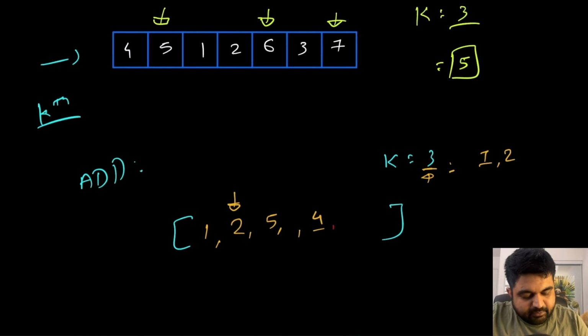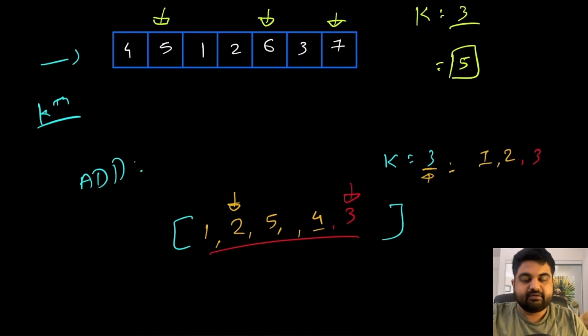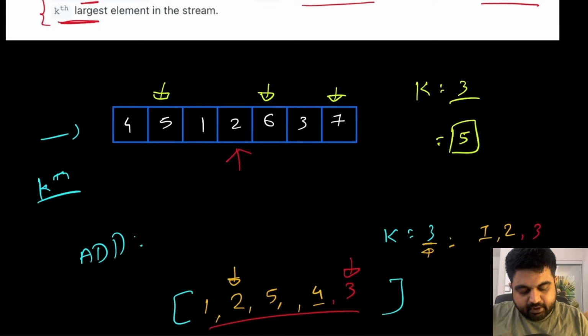Let's say we add value number 3. So currently what is the third largest in the stream? So in this case, the third largest element so far amongst these 5 elements is value number 3. So we need to return this. So basically in both cases, we need to find, for any particular given input, what is the kth largest element.